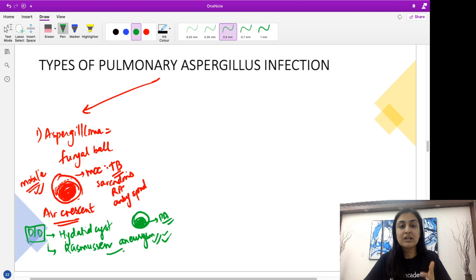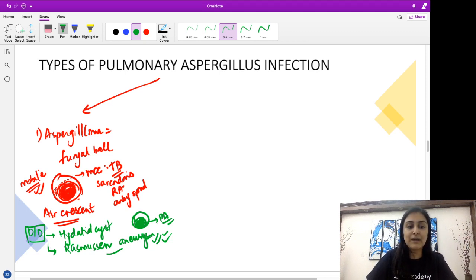Also remember here, what is Rasmussen's encephalitis? Do not confuse this with Rasmussen's encephalitis. It is something which is completely different, not related to tuberculosis in any way. So just have this association broadly of these terms.